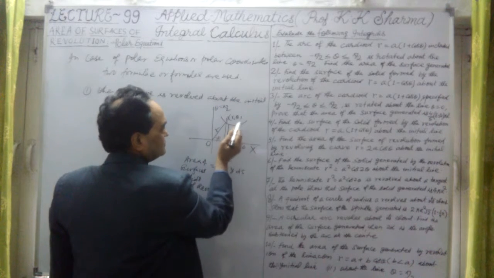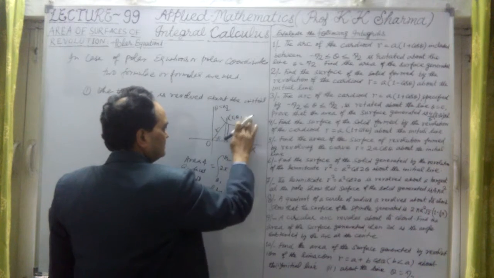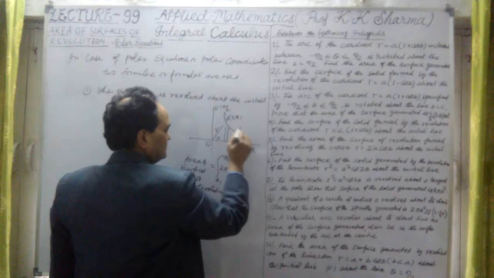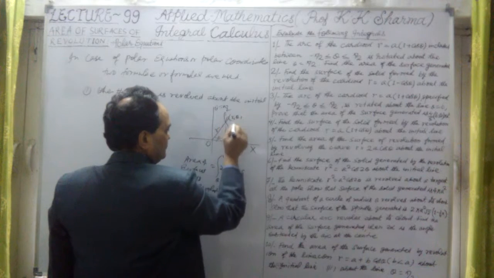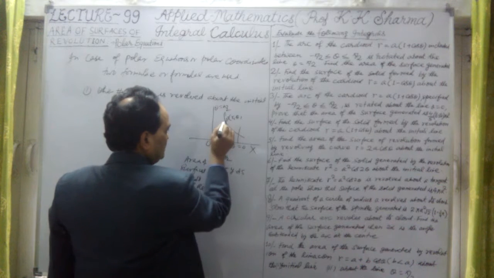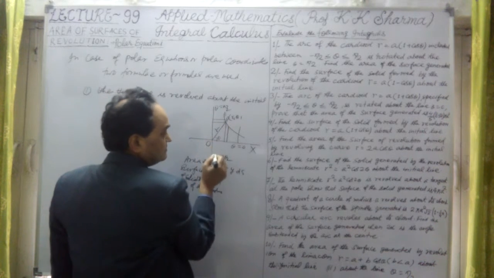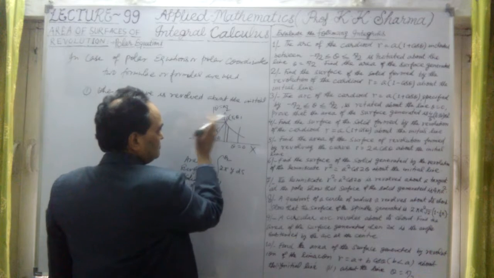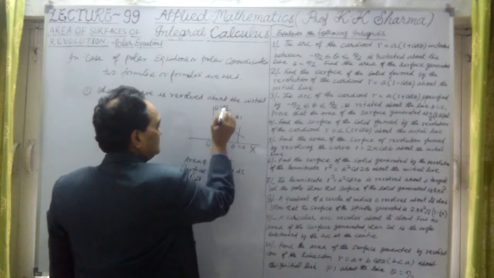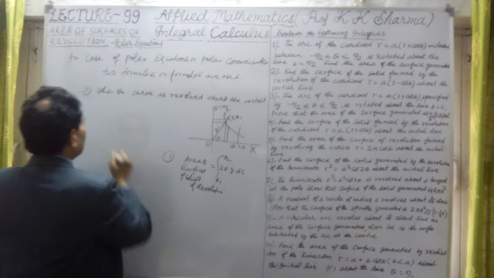If I revolve this curve, let me take this as the curve and this as point P. Drop a perpendicular from P to this line. This is the elementary strip in that situation. When the curve is revolved about the line at theta equal to pi by 2, this is the first formula, and now the second formula.